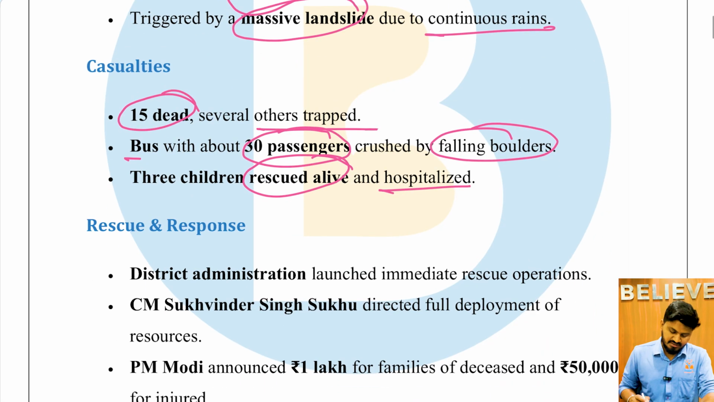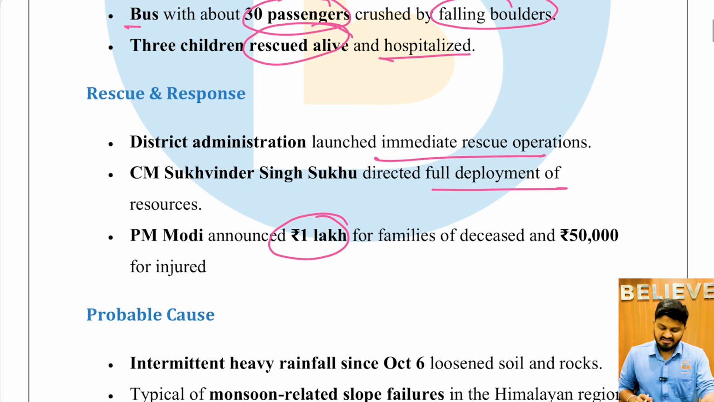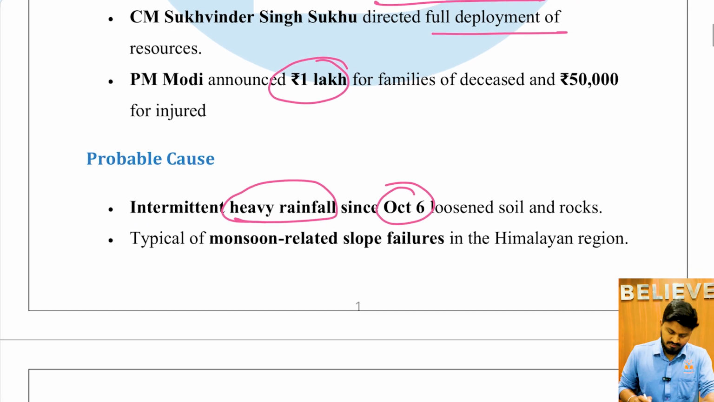And the rescue and response: the district administration has launched immediate rescue operations, and CM Sukhwinder Singh Sukhu has directed full deployment of resources, and Prime Minister Modi has announced 1 lakh rupees for families of deceased and 50,000 for injured. And the probable cause for this landslide was intermittent heavy rainfall since October 6, which loosened the soil and rocks, which started falling down the slope, typical of monsoon related slope failures in the Himalayan region.